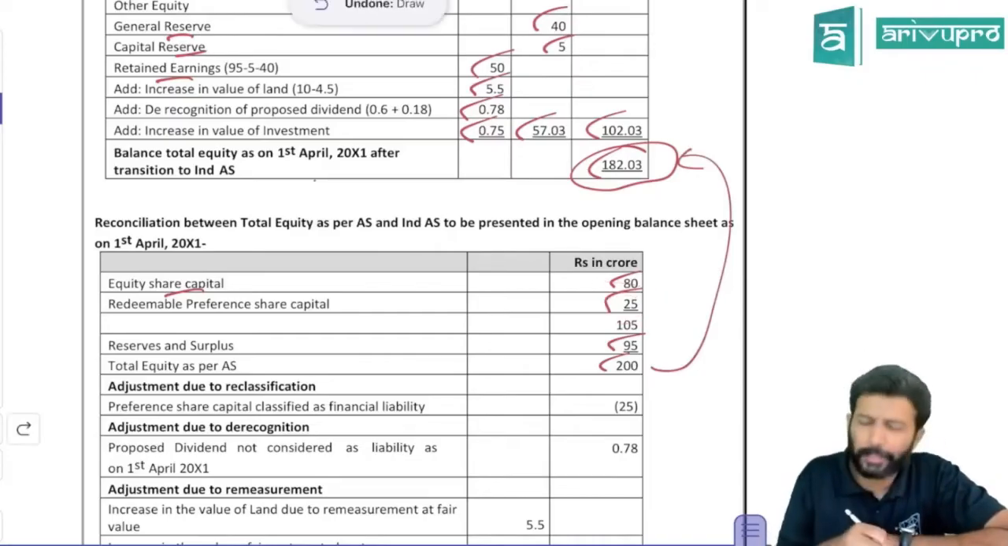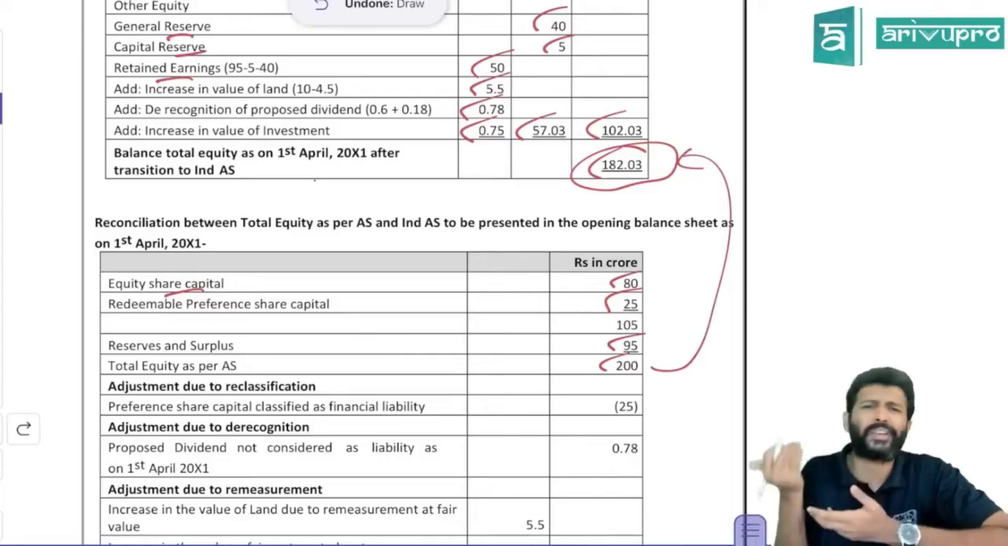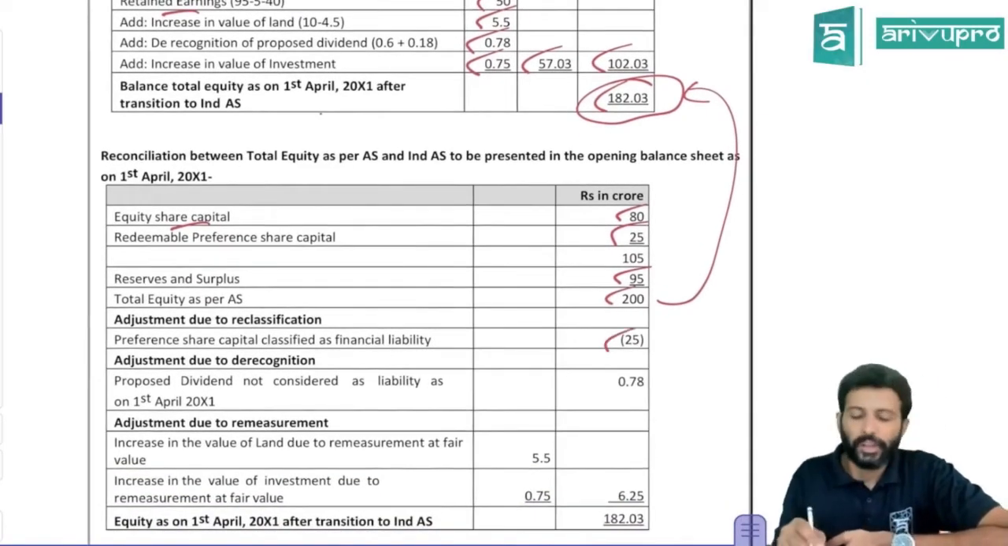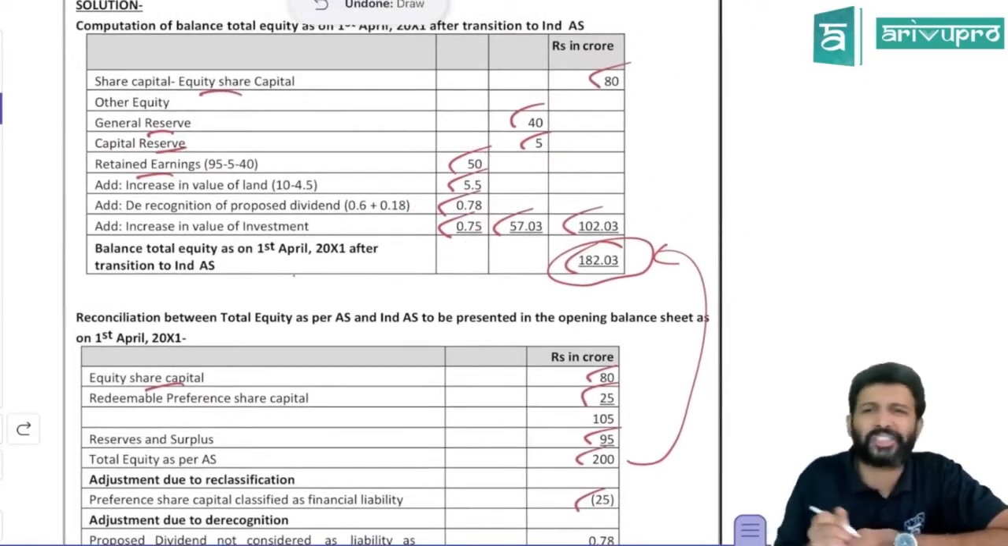Can you show this preference share capital under equity and other equity anymore? No, it's a financial liability. So reduce that. That is one. Then now all these transition adjustments you need to give.